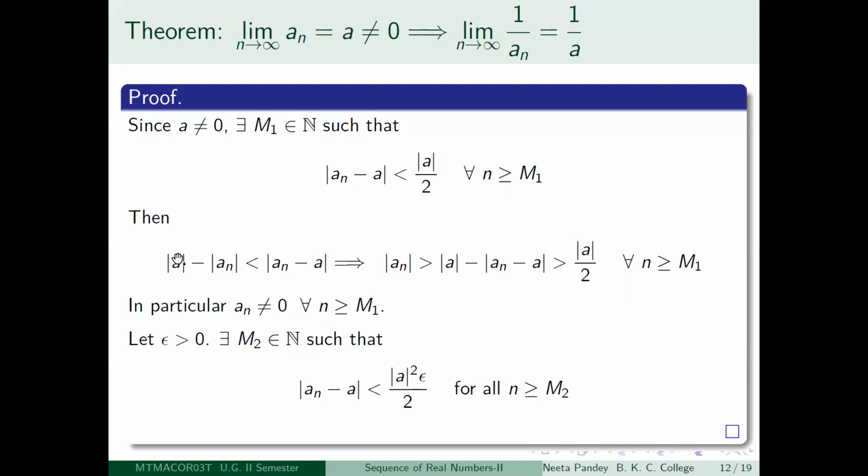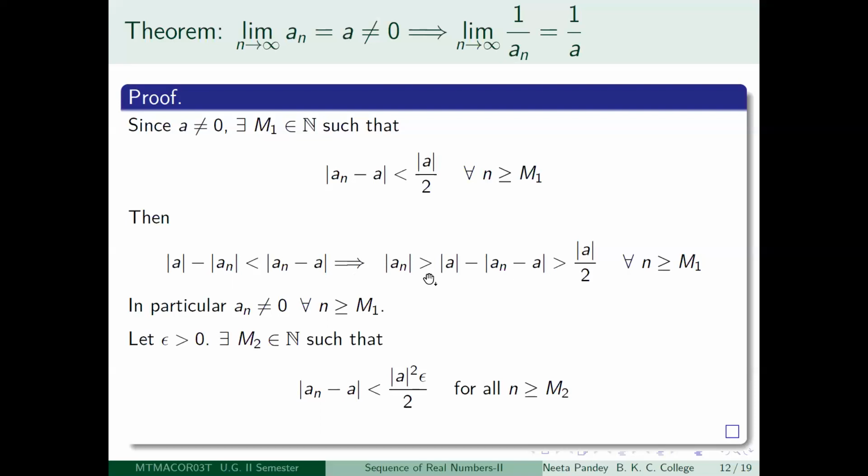This means that if you take mod an on the right and this on the left, you will get mod an is greater than or equal to mod a minus mod an minus a. I think that is okay, right? You just take this one on the left side, and take mod an on the right side.